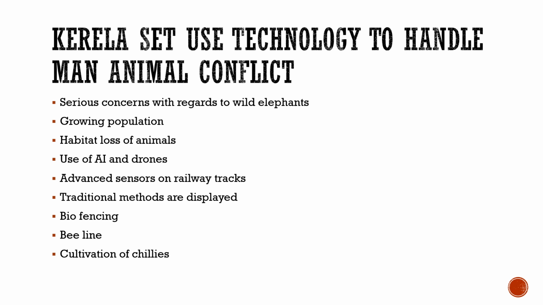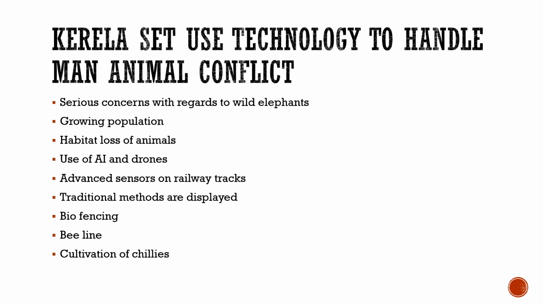So to avoid this conflict, the government in Kerala is set to use AI tools and drones to track these wild animals. Drone images, AI technology, even advanced sensors are used so that whenever a wild animal comes, it would give us prior information that an animal is coming into our habitat. Because of that we can track this down and reduce this conflict.